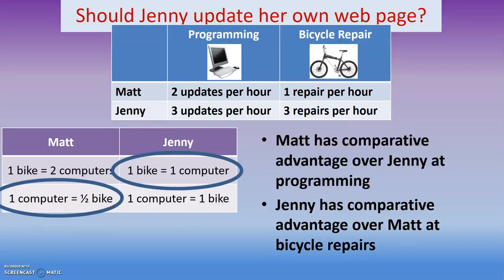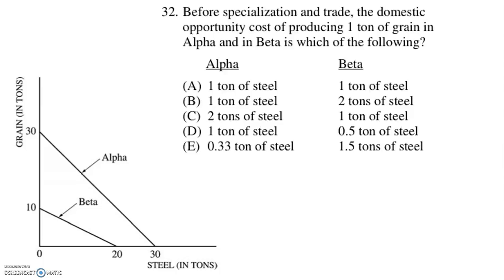To give you an idea of what this might look like on a multiple choice test, here's an old test question that you can take a look at. So before specialization in trade, the domestic opportunity cost of producing 1 ton of grain in alpha and beta is which of the following? They're pretending like those are countries. So what I'm going to do is I'm going to say, okay, so for alpha, their grain output, they can output 30 tons of grain or 30 tons of steel. That's a 1-to-1 ratio. So I can get rid of answers C and E because I know it's going to be a 1 from alpha.